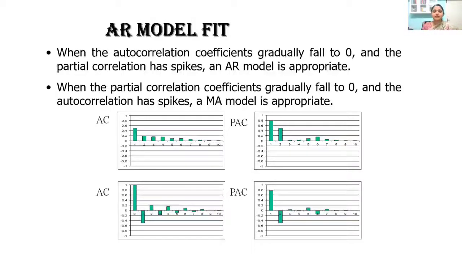We don't consider it as a significant correlation at all. So how do we decide the order of AR and MA? By referring to these values, we can definitely understand what the order of AR and MA should be. In this first pair, AC and PAC, we understand that the best fit model most probably will be AR2, MA1.